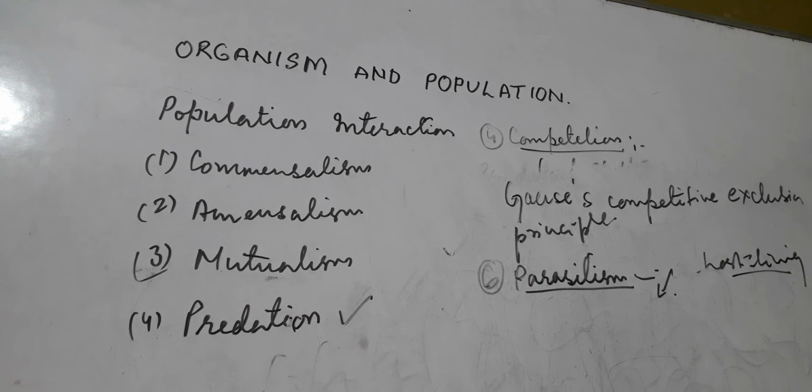So they live on the host body sometimes, and they do not live on the host body sometimes. Those that live on the host body absorb the ready-made food from there. Sometimes parasites, when they live on the host body, kill the prey upon which they feed. Parasitism is an extremely widespread phenomenon in nature.